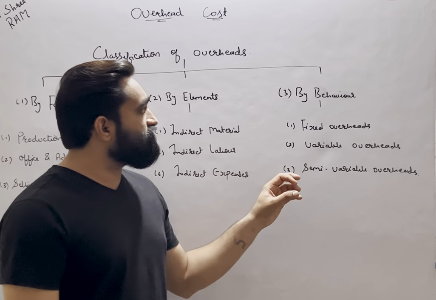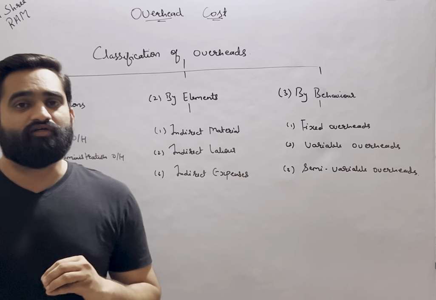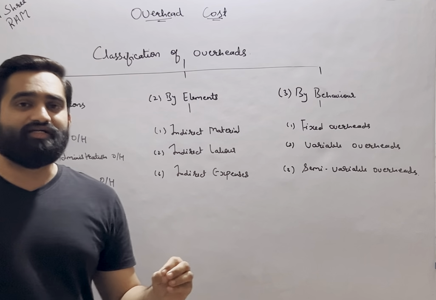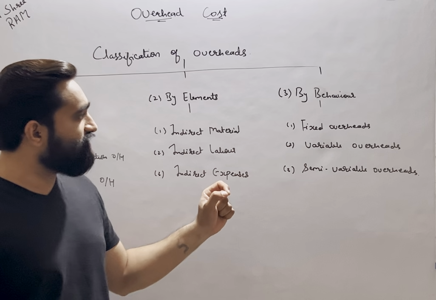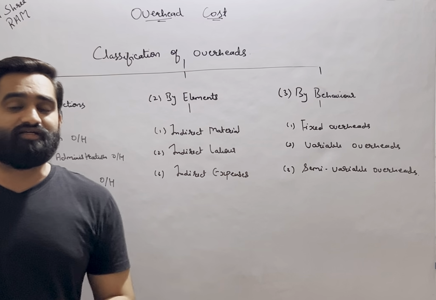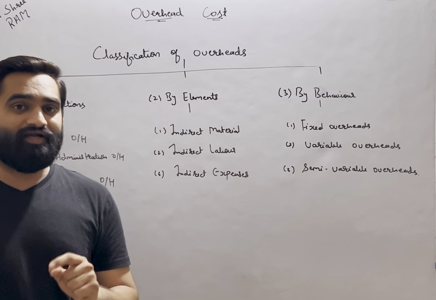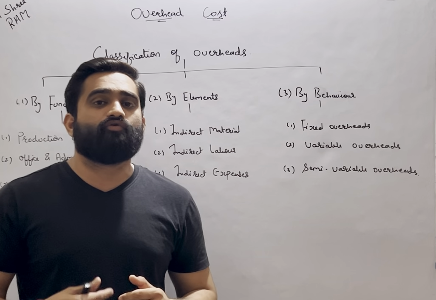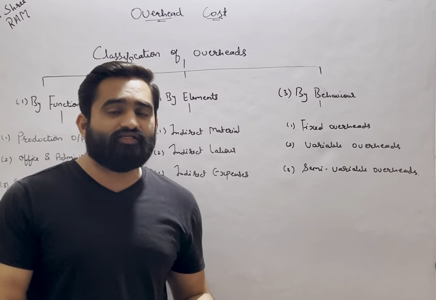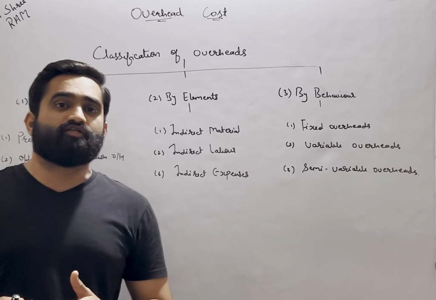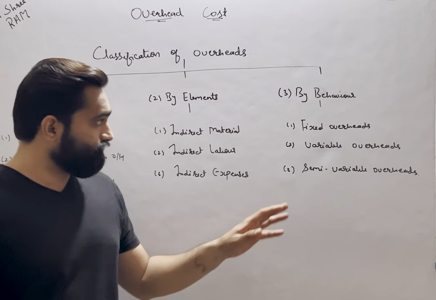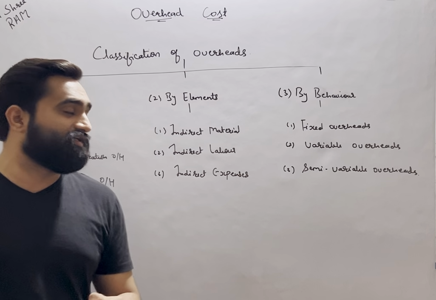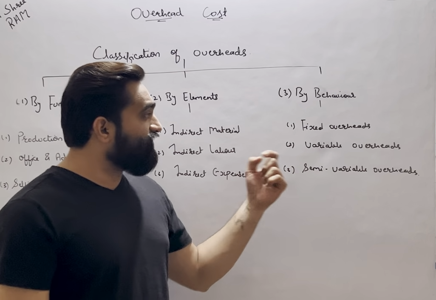The third classification we have is by behavior. By behavior we have three different overheads: fixed overheads, variable overheads, and semi-variable overheads. There will be certain overheads which will be fixed in nature, for example the rent. Rent is one of the fixed overheads. No matter how much production you are carrying out in your factory, even if you are increasing your production or decreasing your production or keeping it stable, the rent will never increase, until and unless it is increased intentionally.